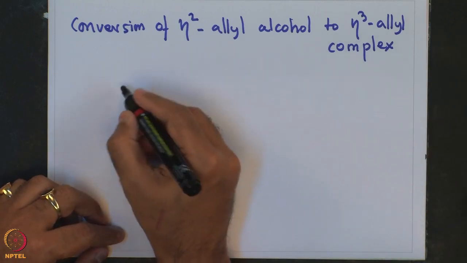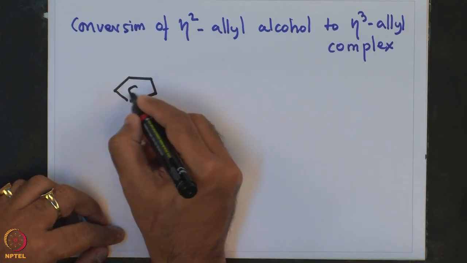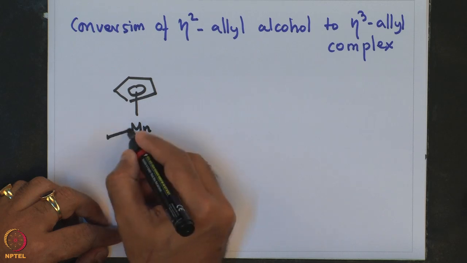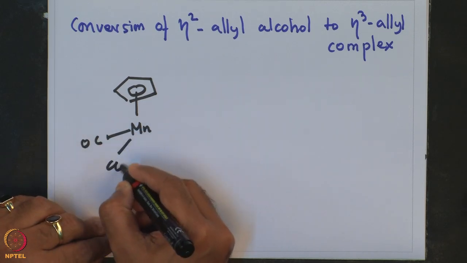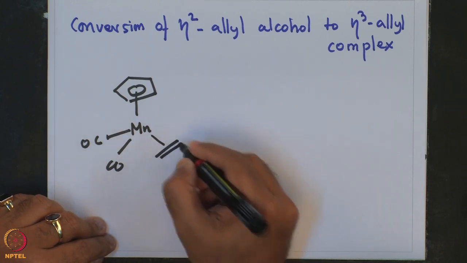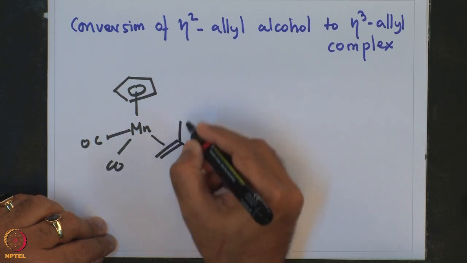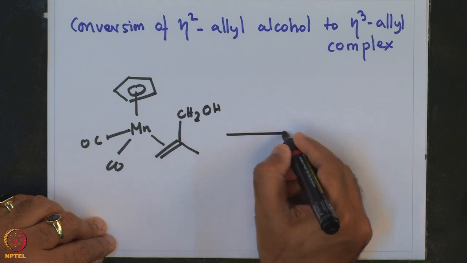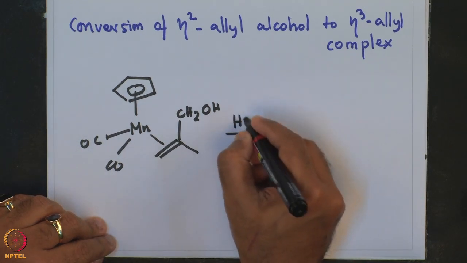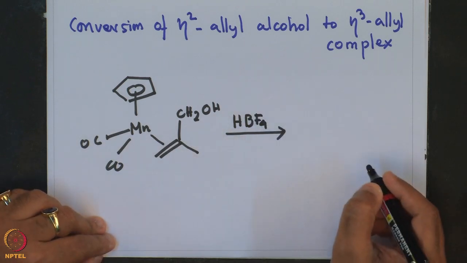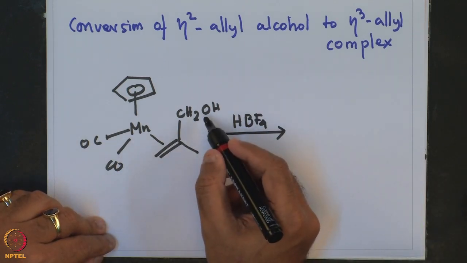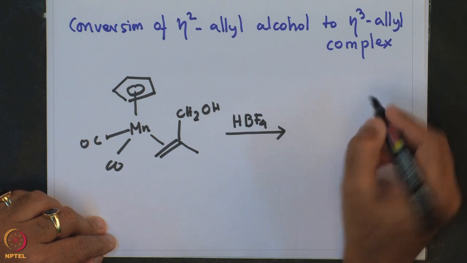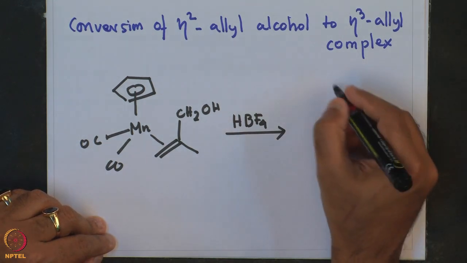In particular, Cp manganese CO olefin CH2OH, when reacted with a protonating agent like HBF4, protonates this alcohol and eliminates water, resulting in the formation of an eta 3 bound allyl manganese complex.